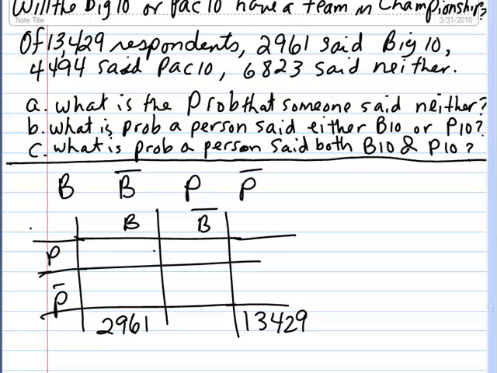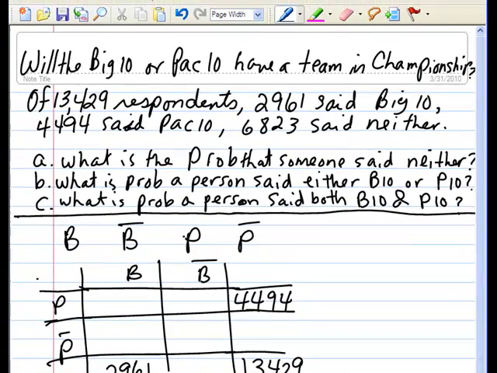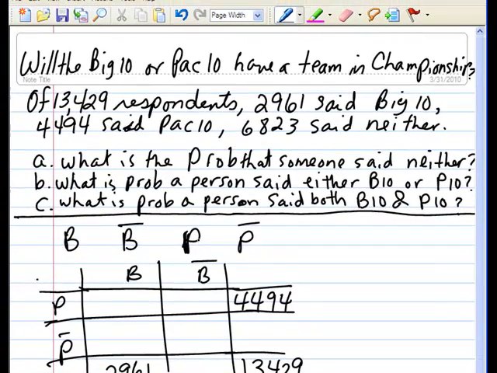So here's the Pac-10 responses, 4,494. And remember, P is the event that Pac-10 will have a team, so that's that group. And then the problem also says 6,823 said neither Pac-10 nor Big Ten will have a team.